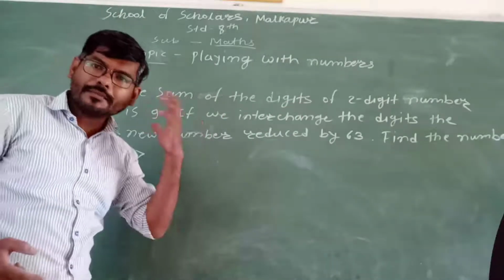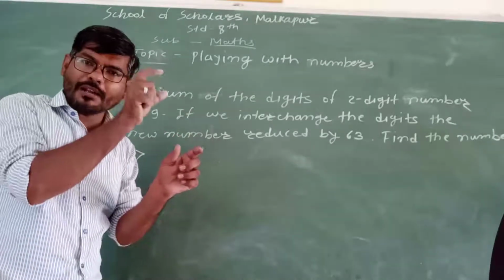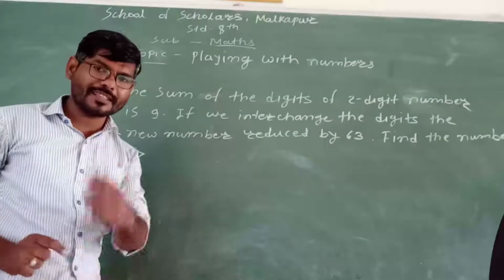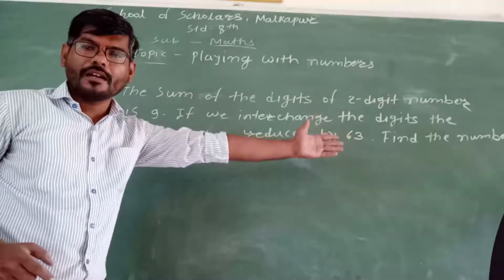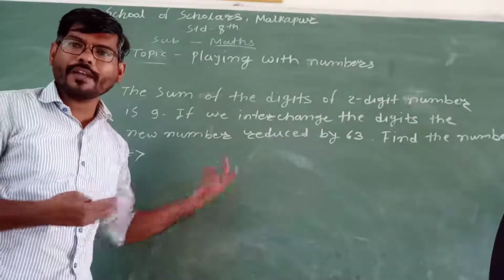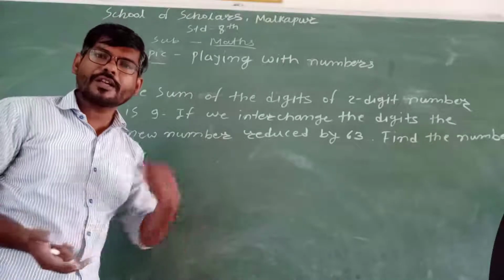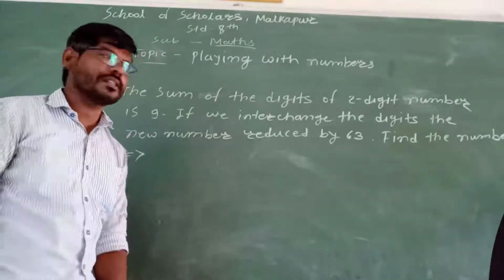It means the difference between the original number and the new number will be 63. By using this, we will solve this example. We have to find the number, but if we don't know the digits, how can we find the number? At this stage, we don't know the digits, so we will assume the digits. We will take the help of the algebraic expression chart.